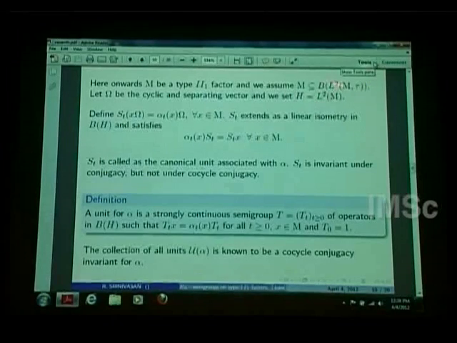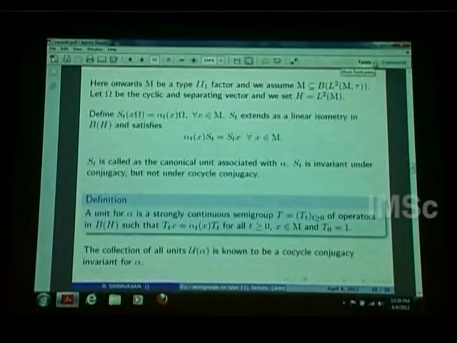M is contained in B(L2(M, tau)). What it means is, by definition, a II_1 factor has a trace, and using the trace you can define an inner product. The inner product between any two x and y in M is tau of x star y. You complete M with respect to that inner product. That is L2 M, which is a Hilbert space, and M acts on this L2 M by left multiplication, and that's what I mean by M is contained in that.